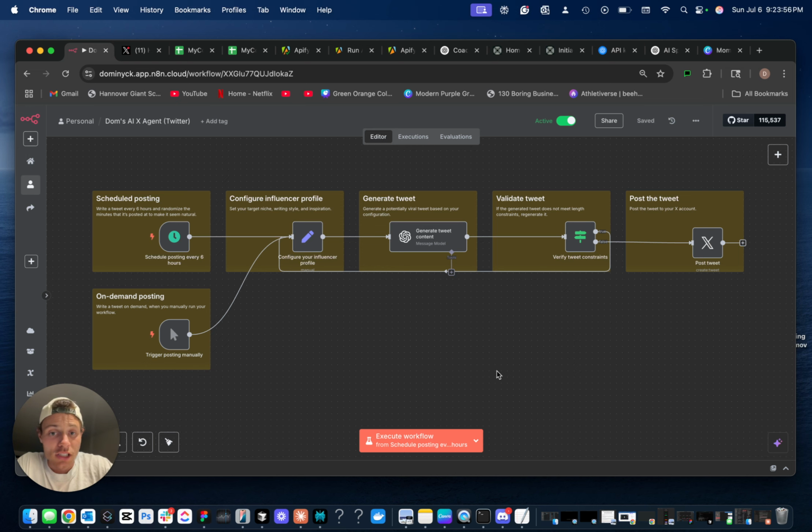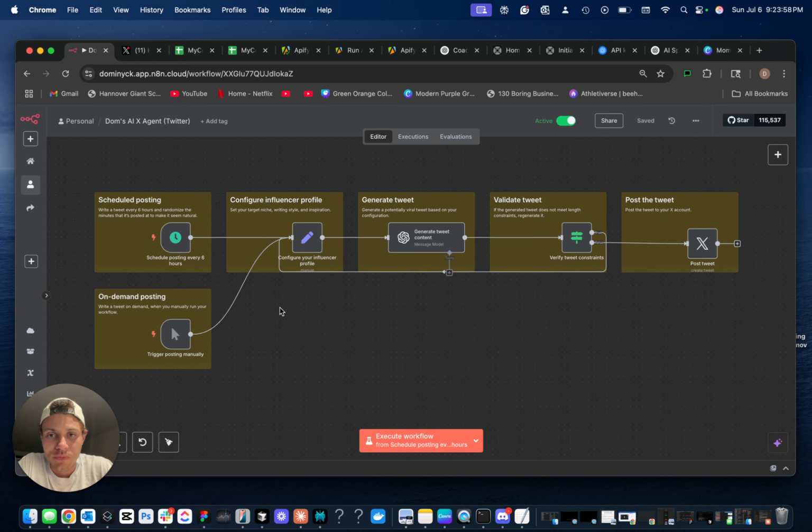But to just take you through this simple node. Ideally, we have two different options here for scheduling the post initially or posting on demand. I quite honestly like the posting on demand side of things. Scheduling not only comes off as feeling kind of forced with some tweets, I feel like the algorithm picks that up. But on demand posting is like, if I'm on the app and I like something that I see, want to maybe chime in or have, in this case, AI do it for me, I can just activate it. So that's our scheduling mechanism here.